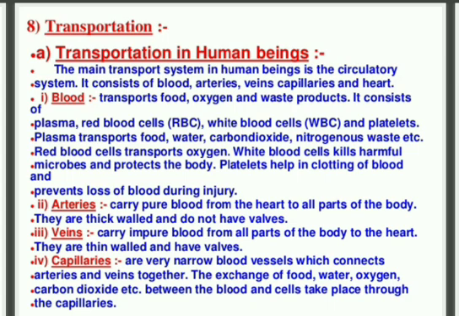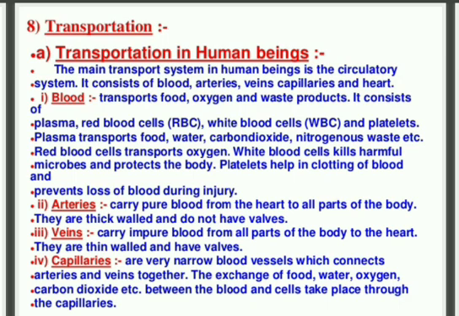Okay. And what are the functions of artery and veins? Arteries are the blood vessels which carry pure blood from the heart to all parts of the body. They are thick walled and do not have valves. Whereas veins carry impure blood from all parts of the body to the heart, and they are thin walled and have valves which prevent the backflow of blood inside the body.